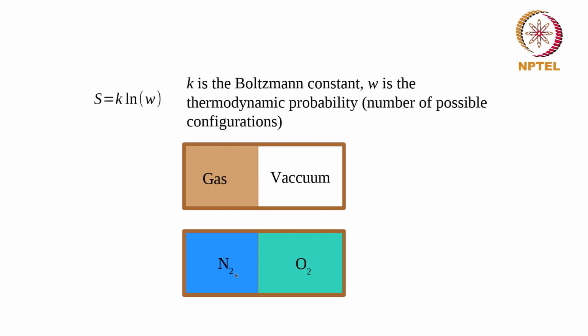So there are a lot more configurations over here. If I had 10 molecules initially here and 10 here, I could have these 10 spread out in several fashions over this entire volume. Therefore it is a lot more common that we would find some molecules of nitrogen on this side and some oxygen on this side, rather than finding all the nitrogen on this side and all the oxygen on this side. So that is something which we see.